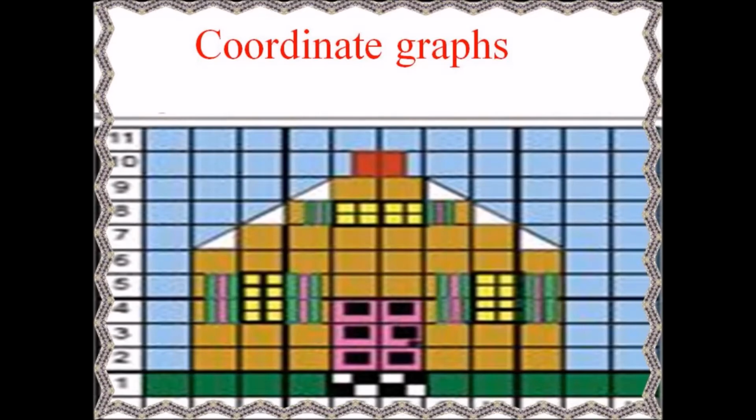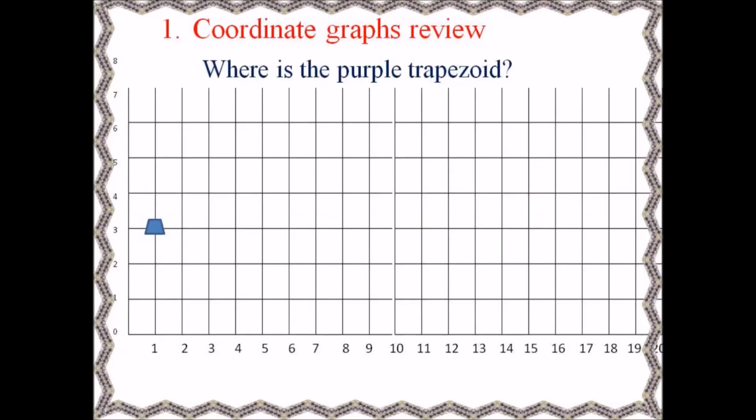Coordinate graphs review. Where is the purple trapezoid? We can say the y-axis and x-axis. So it is on 1 and 3. We have to read from down now. First on the right side, 1 and 3.